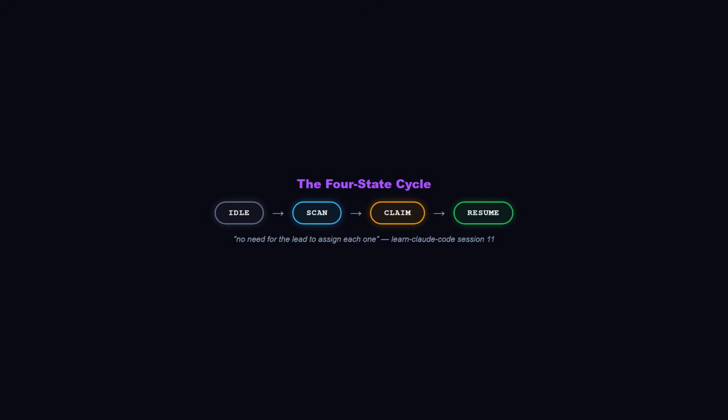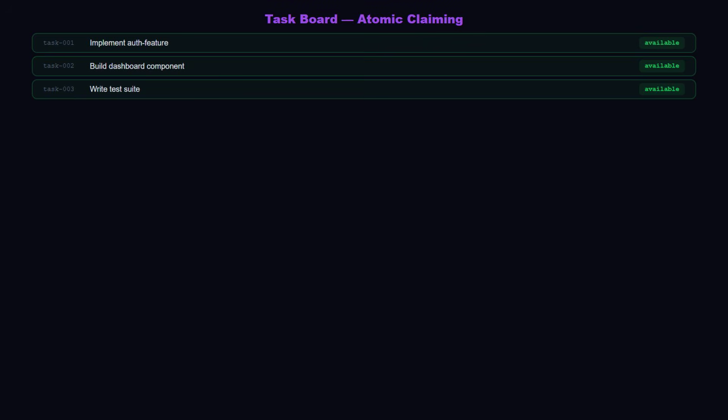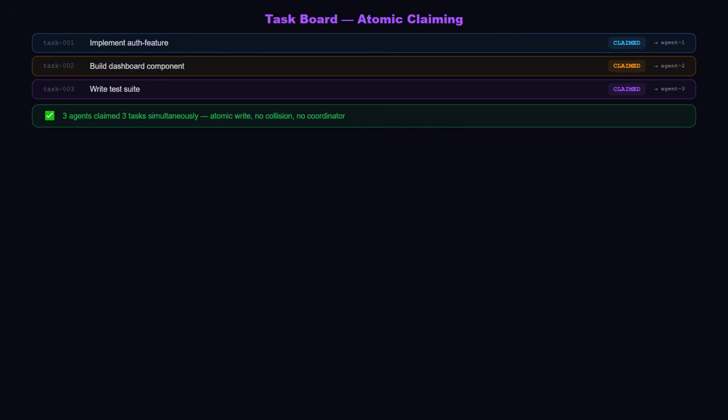If it finds a task marked available and its skills match, it attempts to claim it. The claim is an atomic write. The agent sets the task status to claimed and stamps its own name on it. If 2 agents attempt to claim the same task simultaneously, only one write wins. The other reads back the file, sees the task is already taken, and scans for the next available one. No deadlock, no duplicates, no coordinator needed.